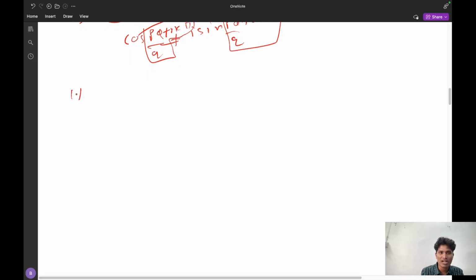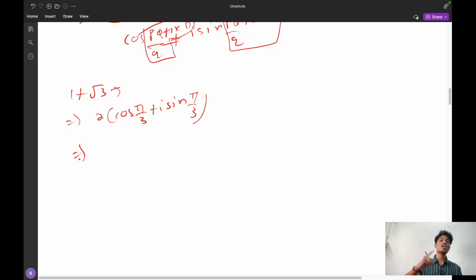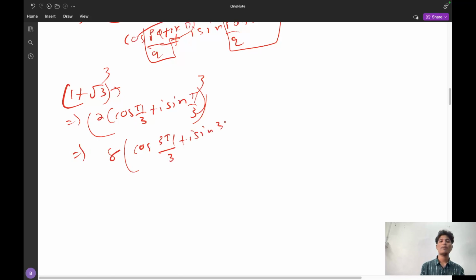Suppose I am given one complex number, that is 1 plus root 3 iota. What I represented here is 2 into cos pi by 3 plus iota sin pi by 3. What if I multiply this whole power 3? That is 2 cube, it is 8. 8 into cos 3 pi by 3 plus iota sin 3 pi by 3. 3 will get cancelled. 8 of cos pi plus iota sin pi. This is the answer.